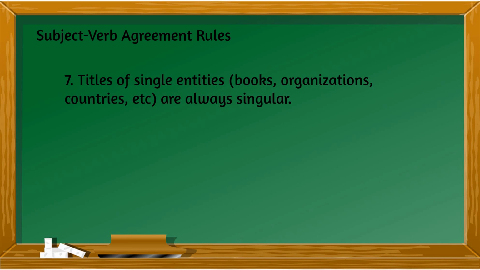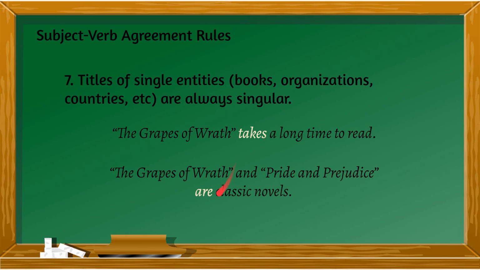Next rule, titles of single entities like books, organizations, countries are always singular. Example, The Grapes of Wrath takes a long time to read. So The Grapes of Wrath is a title of a book. Even if you have there what seems like a plural, grapes, okay? But it's just one entity. So it's a title, so it's singular, with the S. It becomes plural only, of course, if your subject now becomes a compound subject.